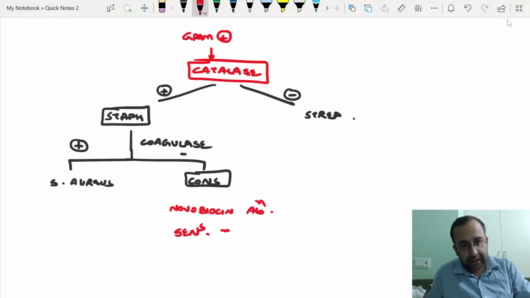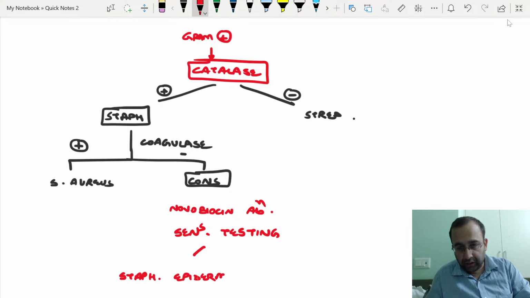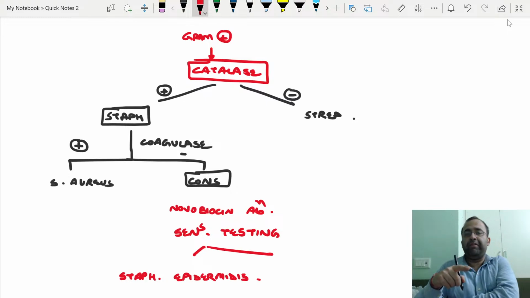Novobiocin sensitive, that is Staph epidermidis, resistant, Staph saprophyticus. So easy NEET MBBS PYQ.